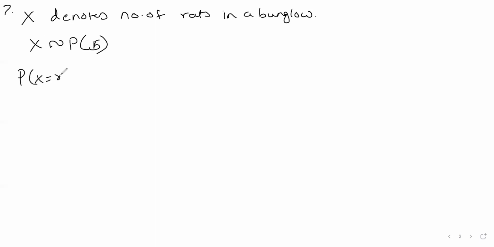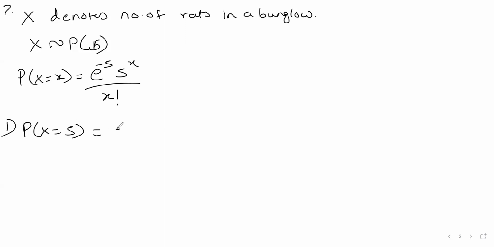So probability is e raised to minus 5, 5 raised to x upon x factorial. Now first case, you want exactly 5 rats. So P of x equal to 5. So it will be e raised to minus 5, 5 raised to 5 upon 5 factorial.